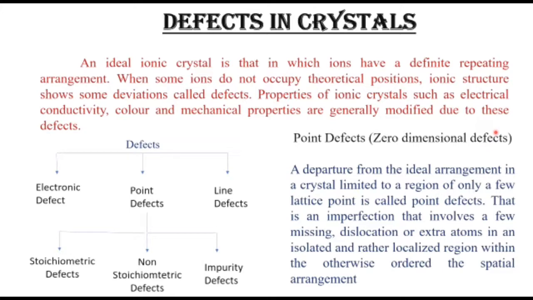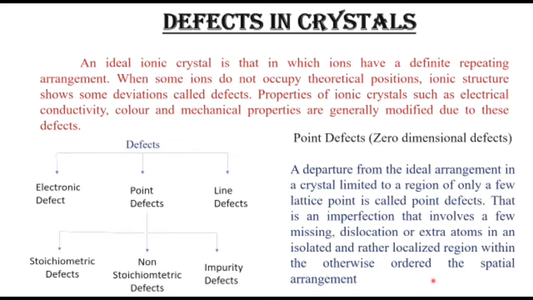What is meant by a point defect? A departure from the ideal arrangement in a crystal limited to a region of only a few lattice points, meaning it depends only on a few lattice points or atoms, is known as a point defect. It is an imperfection that involves a few missing atoms. Atoms may be missing from the lattice, or dislocated, or extra atoms can be present in the interstitial sites.